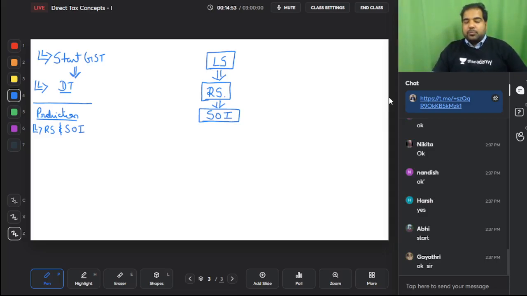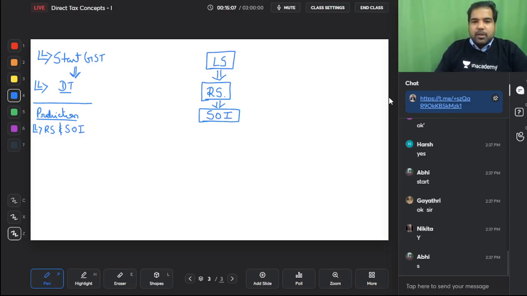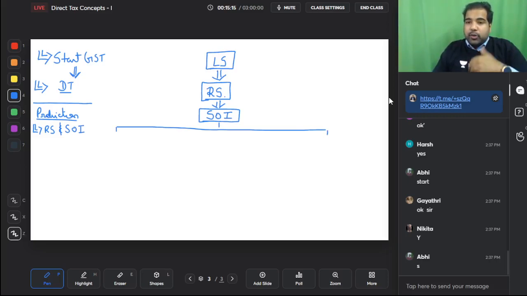Perfect. Guys, scope of income tells you which incomes are taxable. Think like the government always. As a government, will you want to tax as many incomes as possible? Yes, as a government, you would want to tax as many incomes as possible. Once you know the scope, there are 5 heads of income. Each head of income is an opportunity for you to earn money.